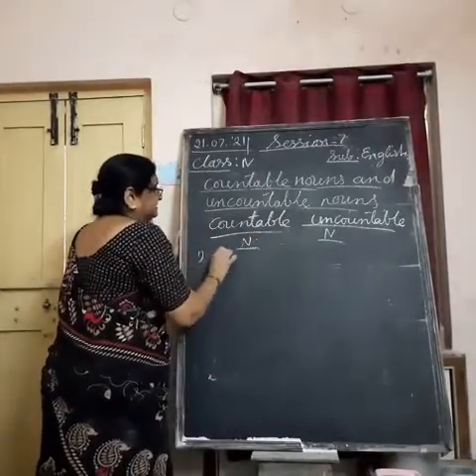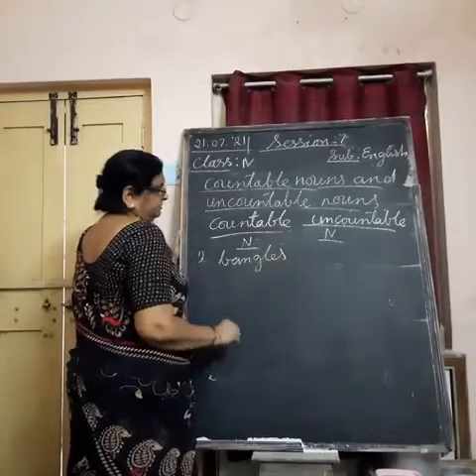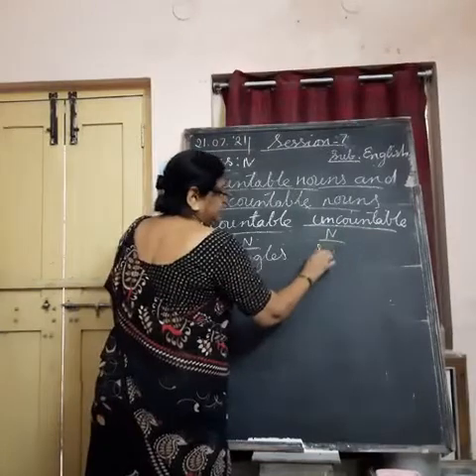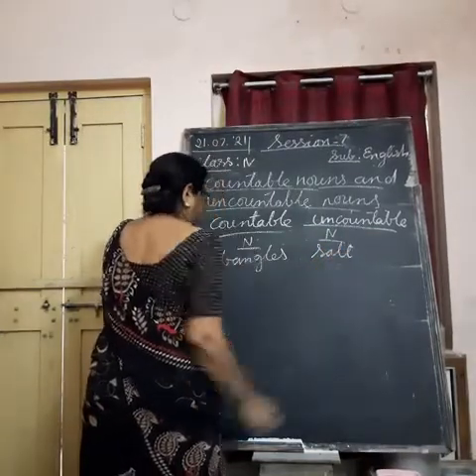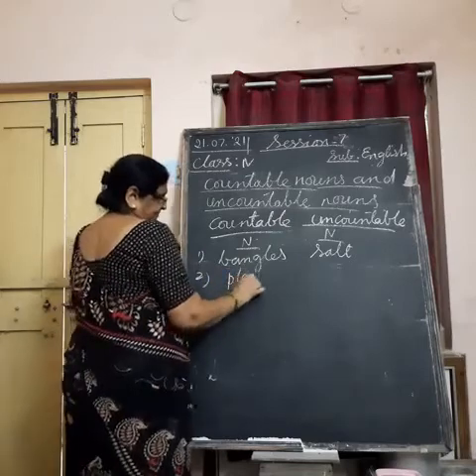For example, bangles, countable noun. Salt, uncountable noun, which you cannot count. Second, players you can count.